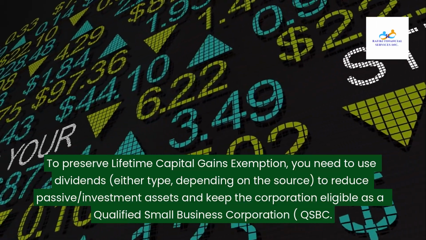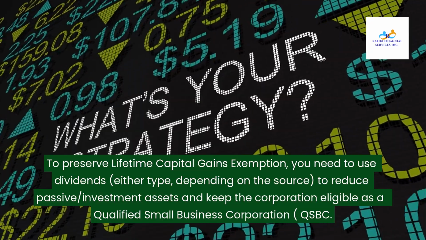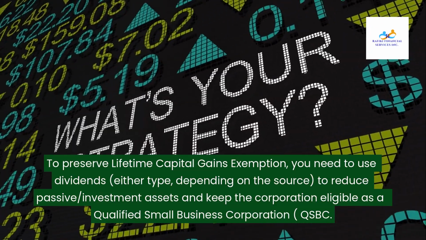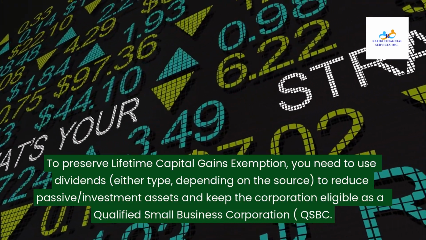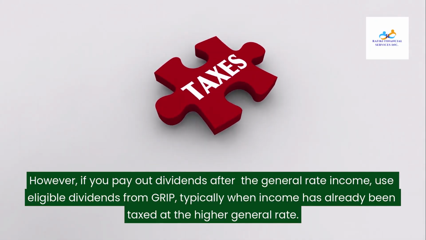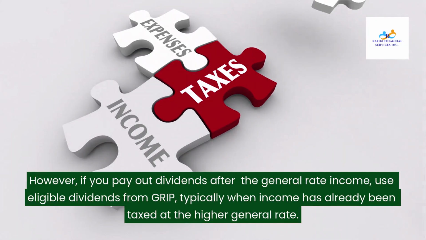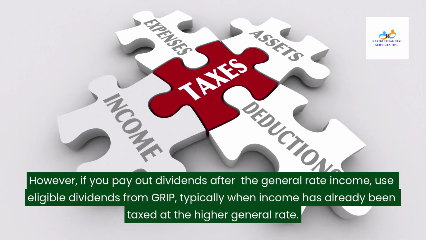To preserve the lifetime capital gains exemption, you need to use dividends, either type, depending on the source, to reduce passive investment assets and keep the corporation eligible as a qualified small business corporation, QSBC. However, if you pay out dividends after the general rate income, use eligible dividends from GRIP, typically when income has already been taxed at the higher general rate.